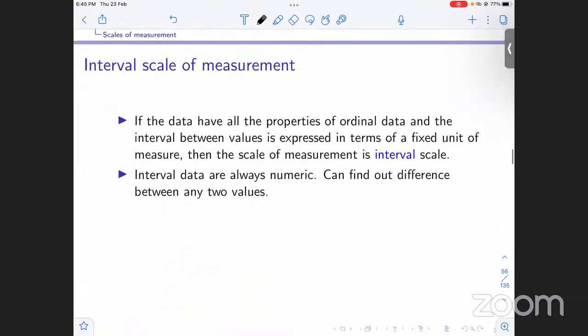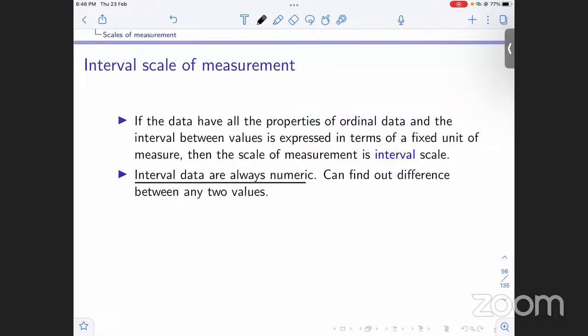So if the data collected has all the properties of ordinal data and the interval between values is expressed in terms of a fixed unit, like I just explained, then we call it the interval scale of measurement. Interval is always numeric, right? And what we can do is find the difference between any two values.